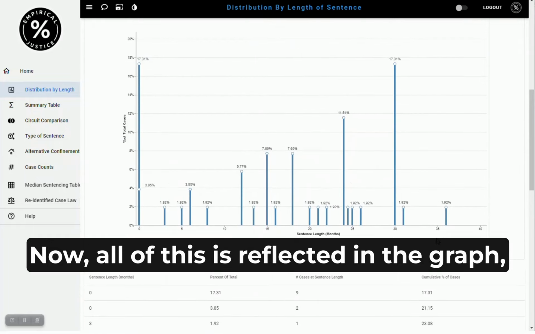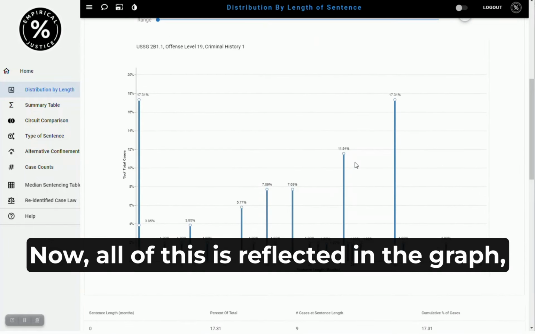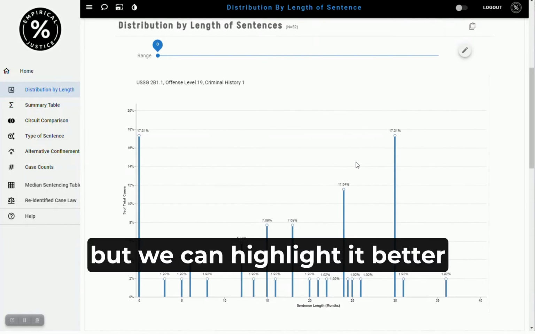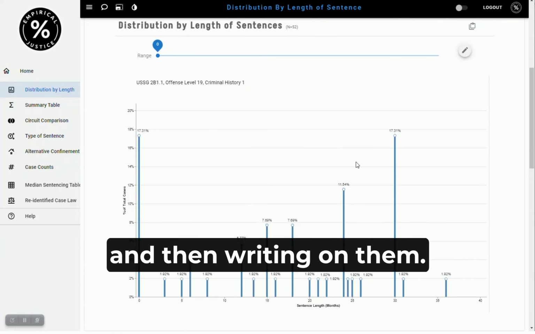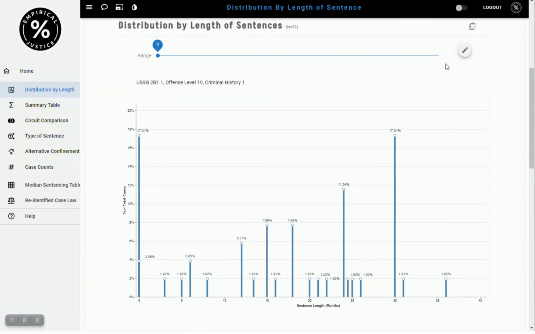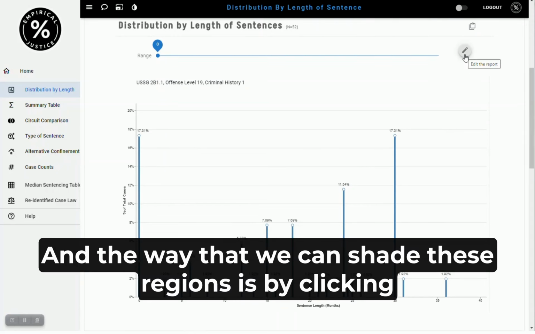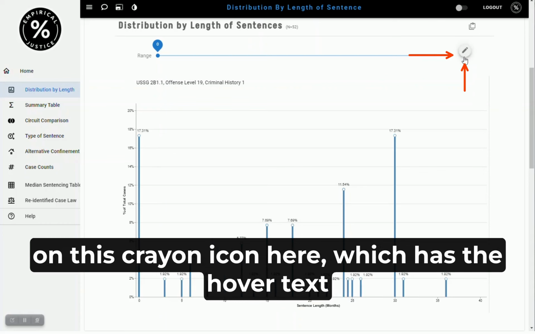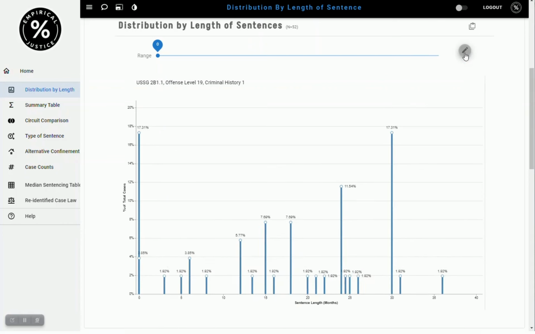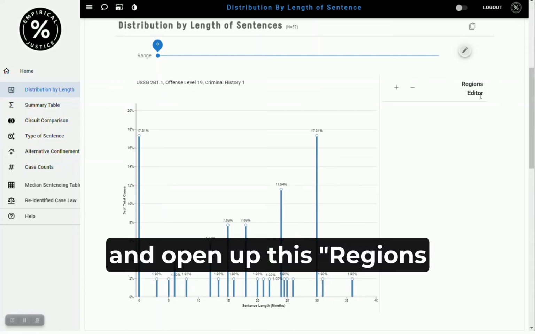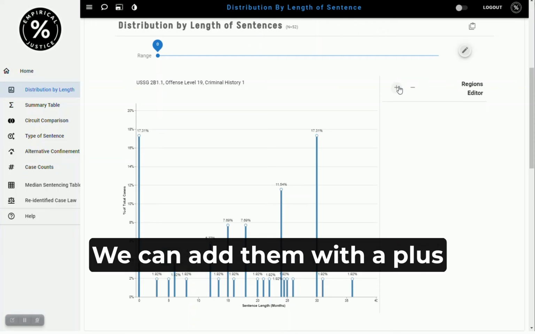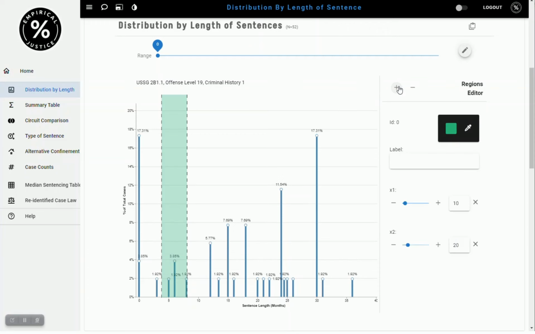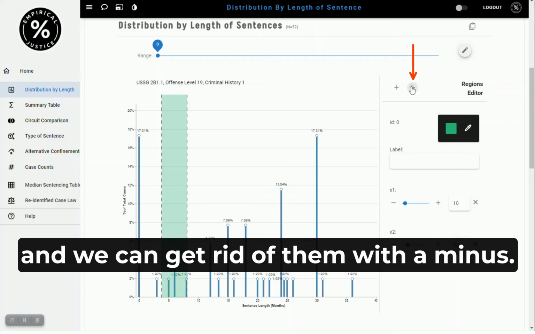Now, all of this is reflected in the graph, but we can highlight it better for the court by shading certain regions and then writing on them. And the way that we can shade these regions is by clicking on this crayon icon here, which has the hover text edit the report, and opening up this regions editor. These are the shaded regions. We can add them with a plus, and we can get rid of them with a minus.